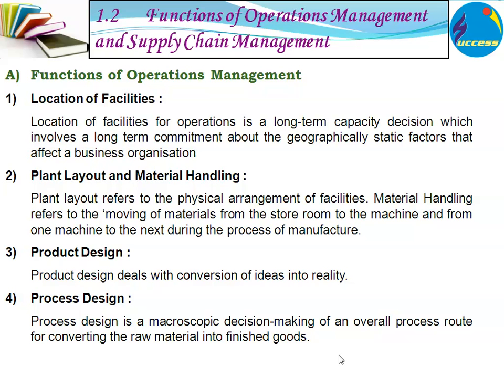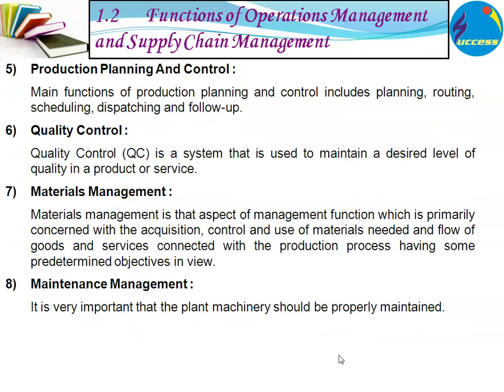Product design deals with the conversion of ideas into reality, whereas process design is a macroscopic decision making of the overall process route for converting raw materials into finished goods. Similarly, production planning and control includes planning, routing, scheduling, dispatching, and follow-up of the production process. QC, that is quality control, is a system used to maintain a desired level of quality in a particular product or service.